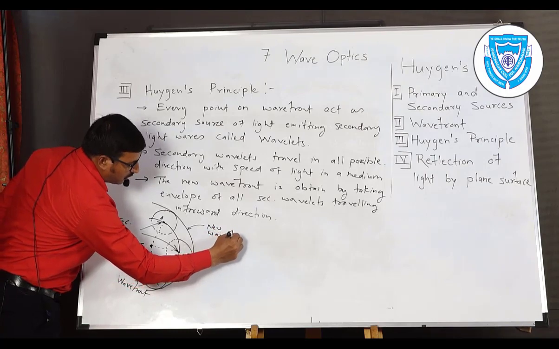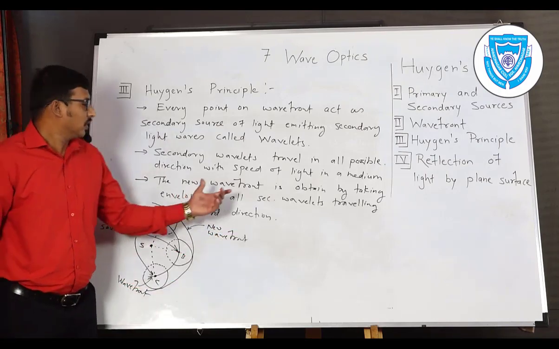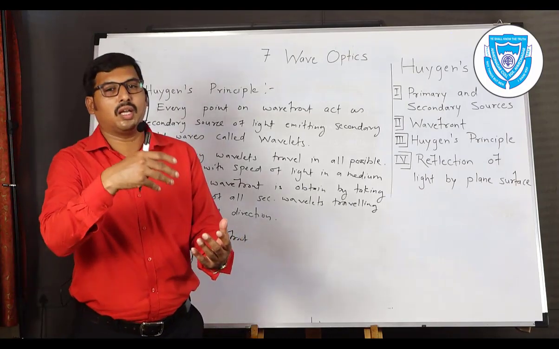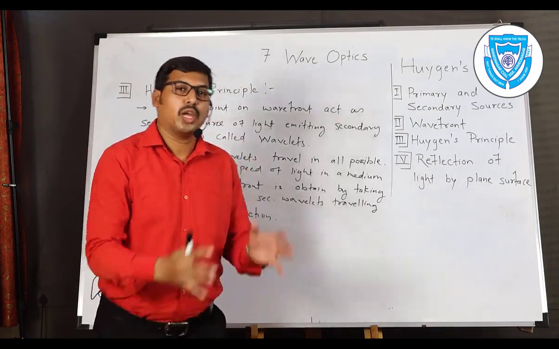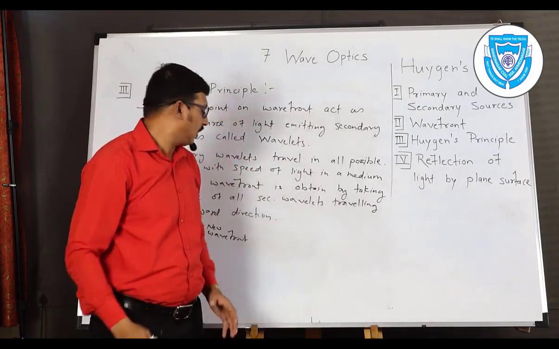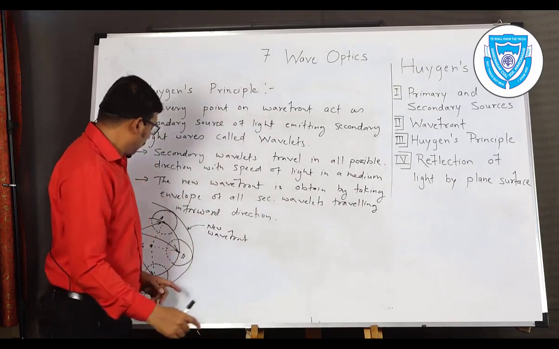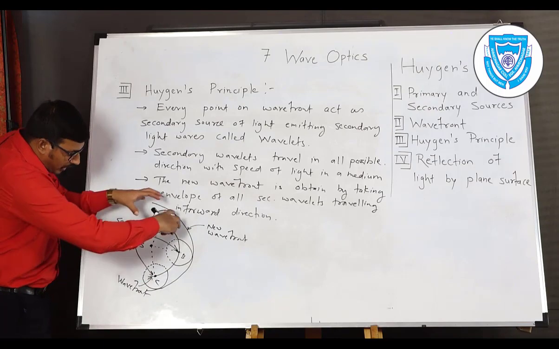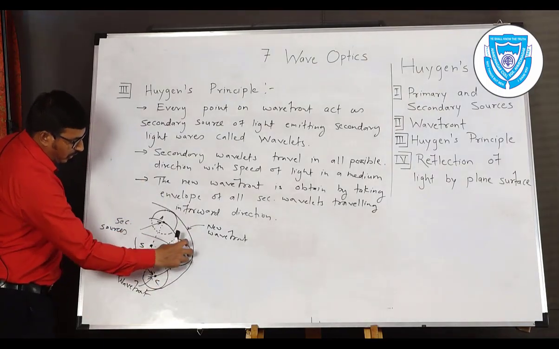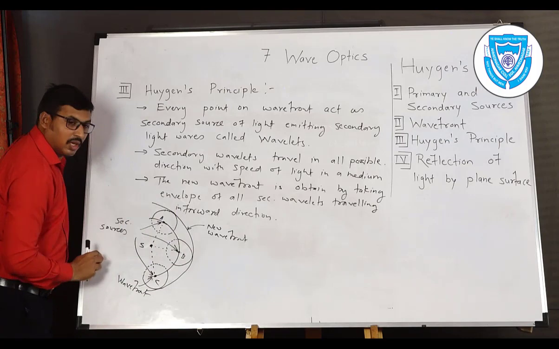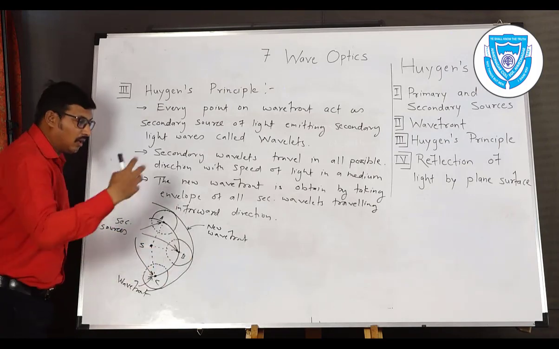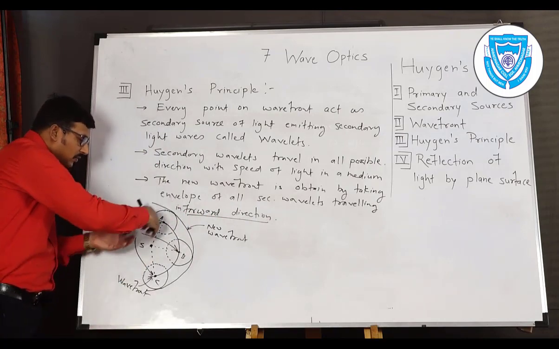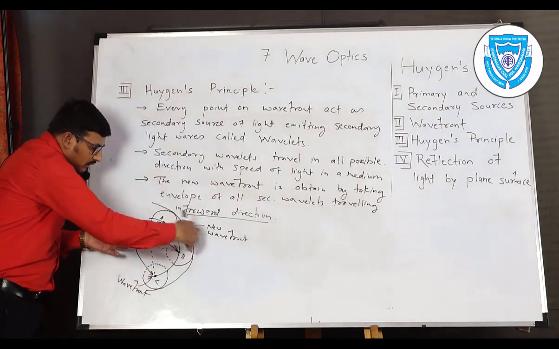New wavefront. So here we have used the word envelope. Envelope means we take any card, in that envelope. So envelope covers that particular card like this. Greeting card is covered by envelope. So here also we have new wavefront act as envelope, which envelopes the secondary wavelets. So these are the secondary wavelets, and these secondary wavelets are effective only in forward direction. So wavelet doesn't return back, always travels in forward direction.